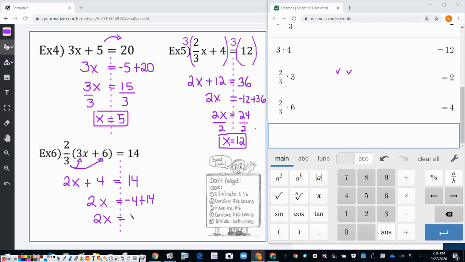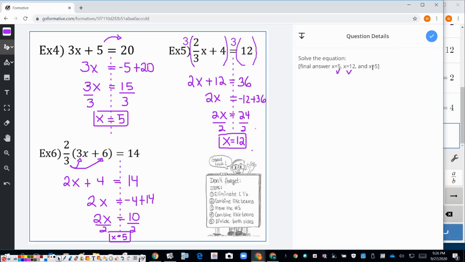-4 plus 14 is 10. Step number 5 is to divide both sides by 2. And we get x equals 5. So there we go. And if we check our answer there, we notice that x equals 5 is correct.